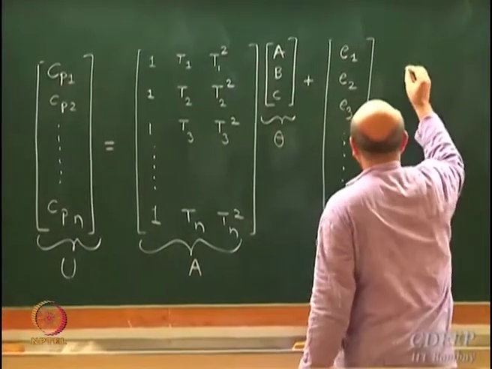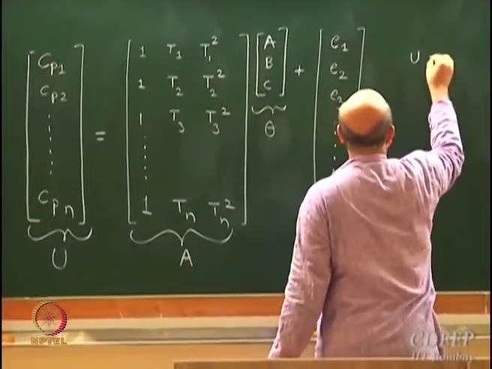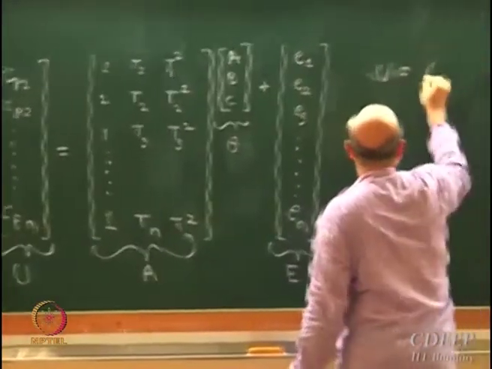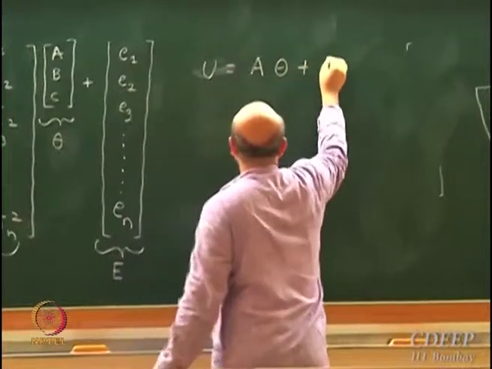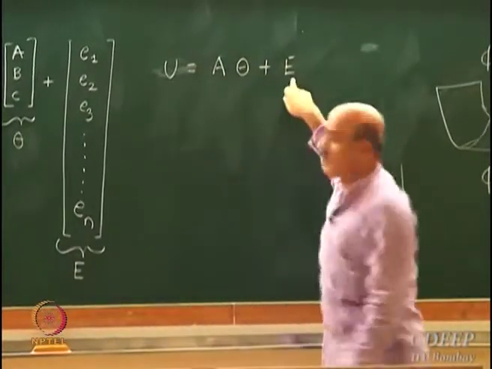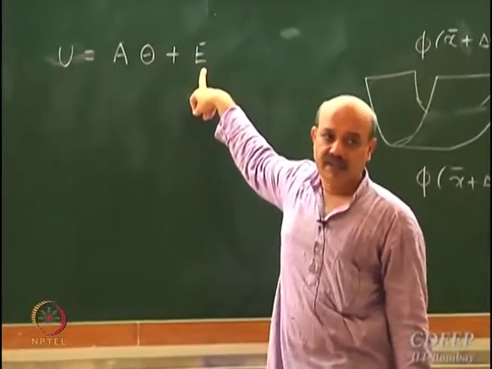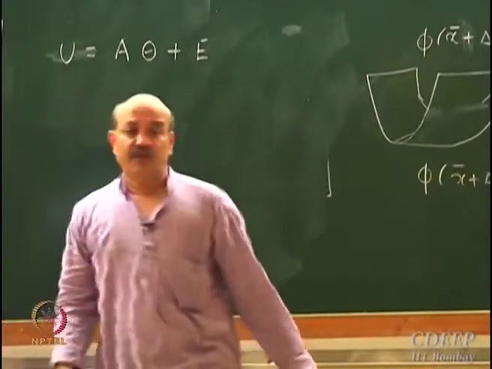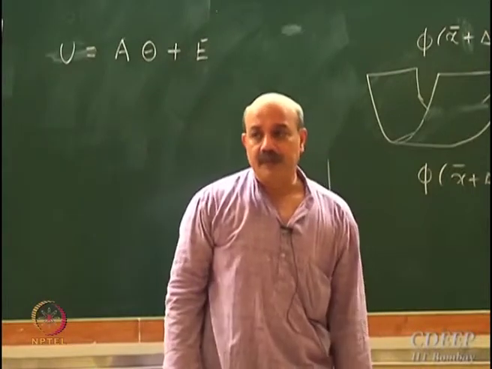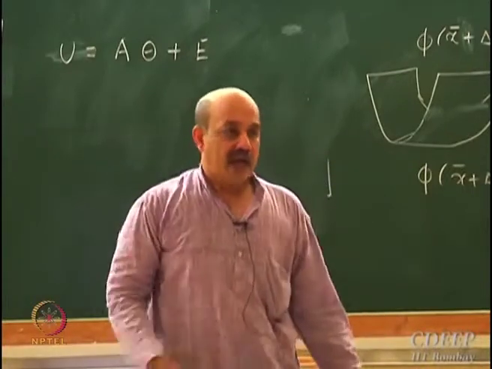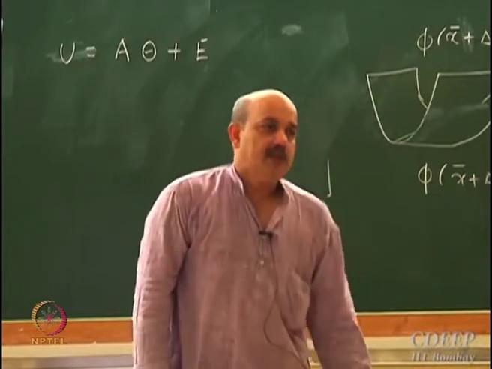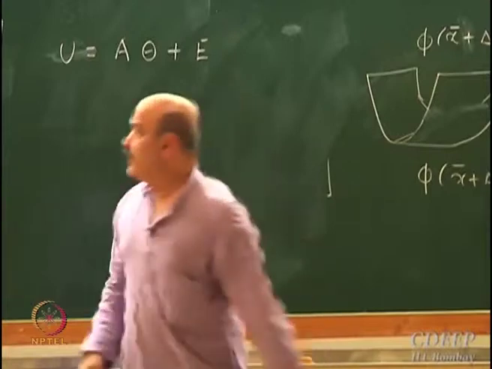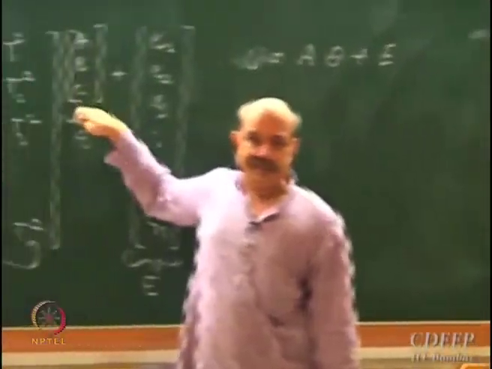So my equation reduces to U is equal to A theta plus E. E is the vector of errors. Now I need to define an objective function. This objective function should be differentiable. I should take its first derivative and set it equal to 0, take its derivative with respect to A, B, C.